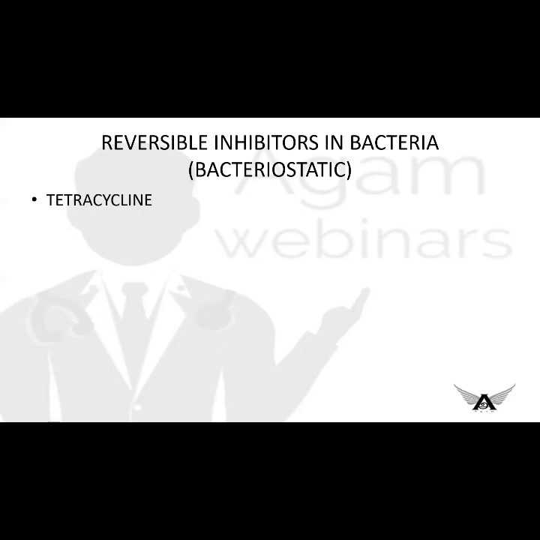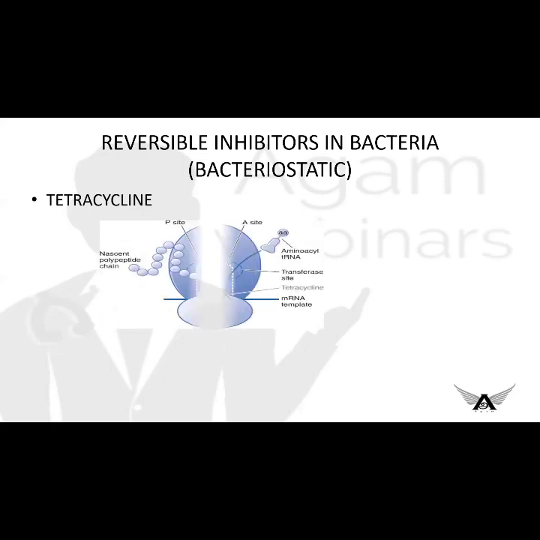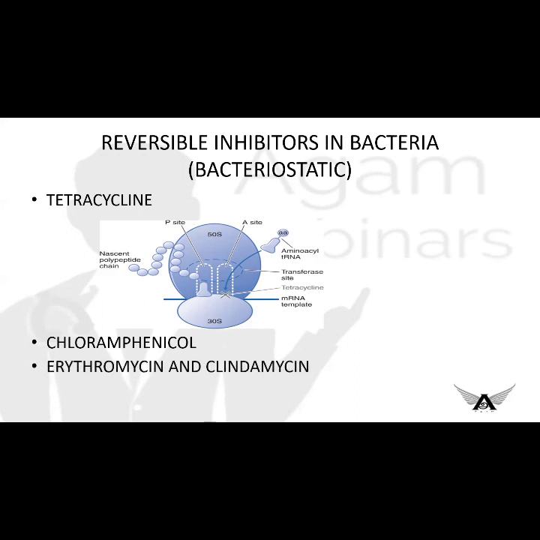So tetracycline will also bind to the 30S ribosomal unit and prevent the attachment of aminoacyl tRNA to the A site. This is how they act. Then chloramphenicol will inhibit the activity of peptidyl transferase and prevent the formation of the peptide bond. Erythromycin and clindamycin will prevent the translocation process.